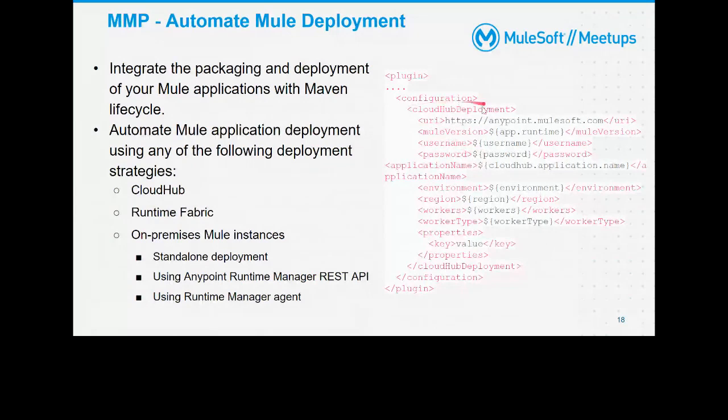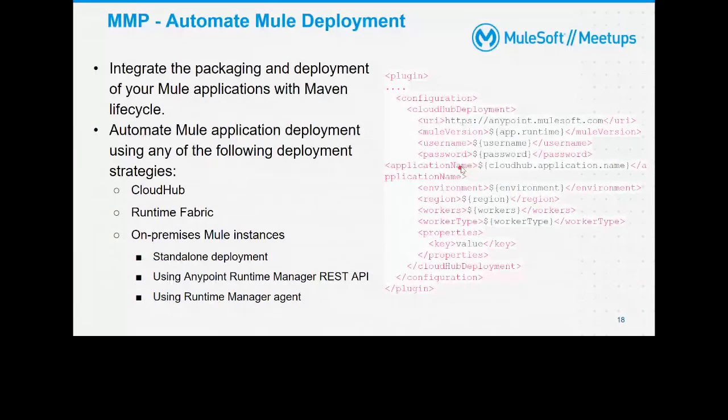Inside the configuration tag, we need to give the deployment tag. As I said, we'll be focusing on the CloudHub deployment. Here you need to pass all the information about the deployment. The URI is optional. If you don't pass it, it automatically takes anypoint.mulesoft.com. Then you can pass some sensitive information as placeholders, and during deployment, as I said, we can pass those placeholder values during runtime.